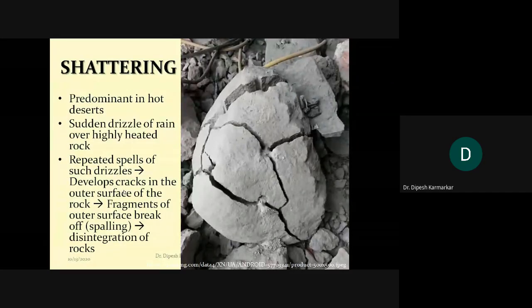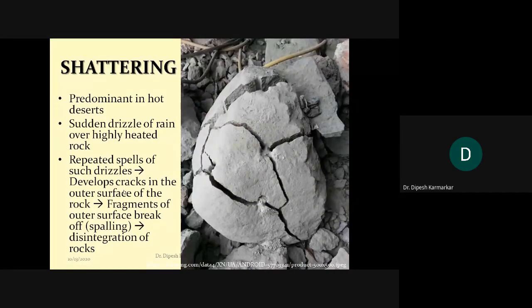So try to use YouTube to watch good educational videos. You can just type physical weathering or mechanical weathering in the YouTube search bar, and then you can easily get different videos that you can watch to understand these different types. If possible, I will also try to share one with you on the group if I get time after the lectures.